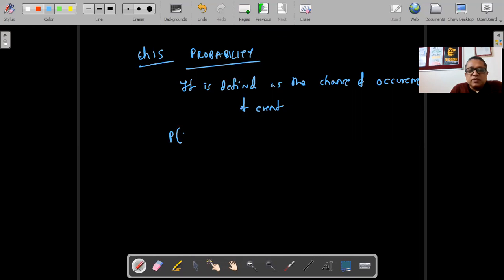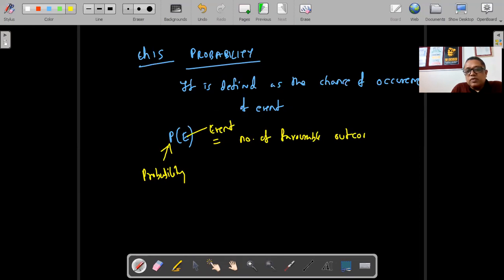And probability of an event is represented by P(E). P stands for probability, and E stands for the event. So the formula for probability of an event is the number of favorable outcomes divided by the total outcomes. What is probability? Probability is defined as the number of favorable outcomes by total outcomes. So favorable is on top and the total is below.